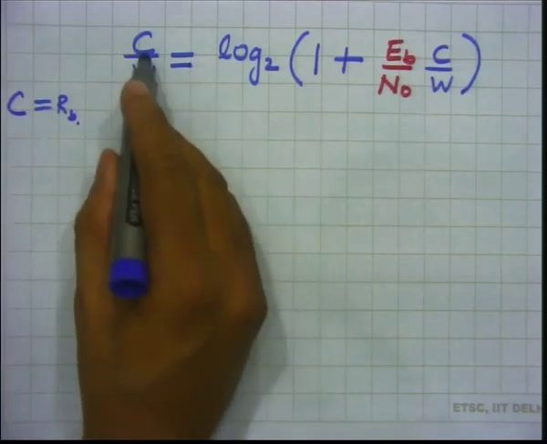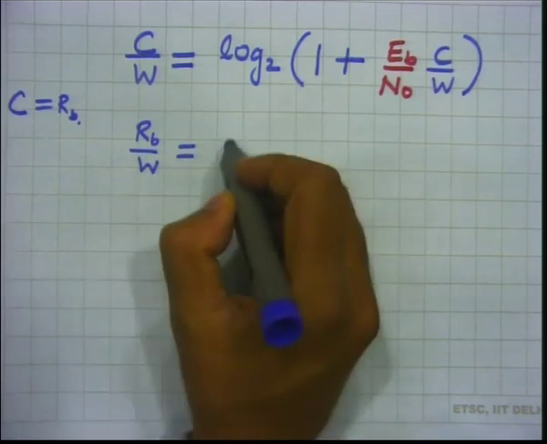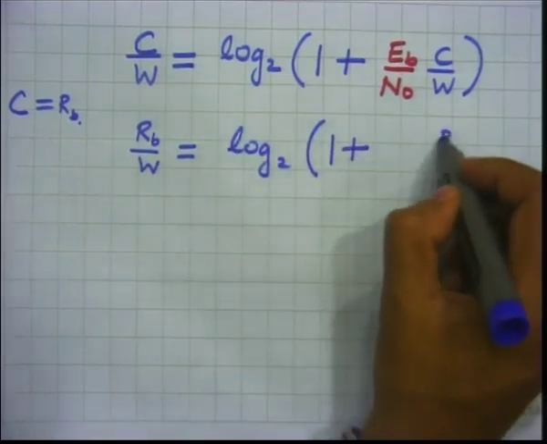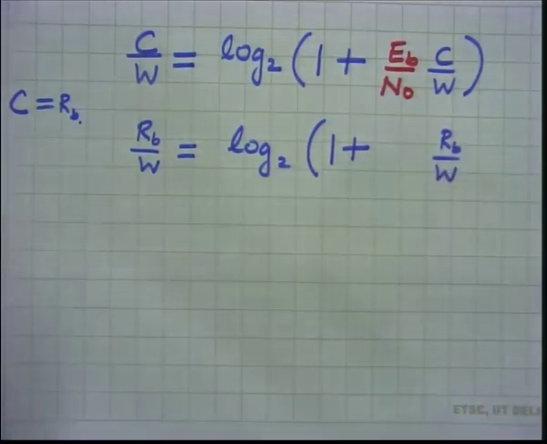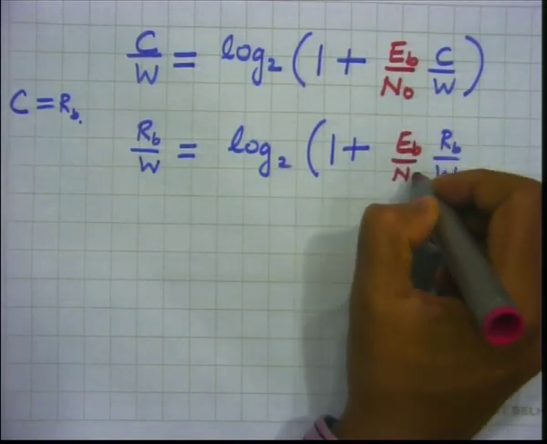So, it is equivalently RB over W equal to log to the base 2 of 1 plus RB over W times EB over N naught.